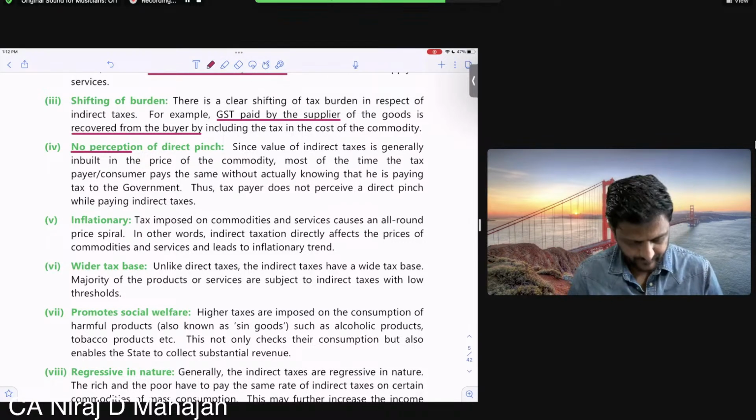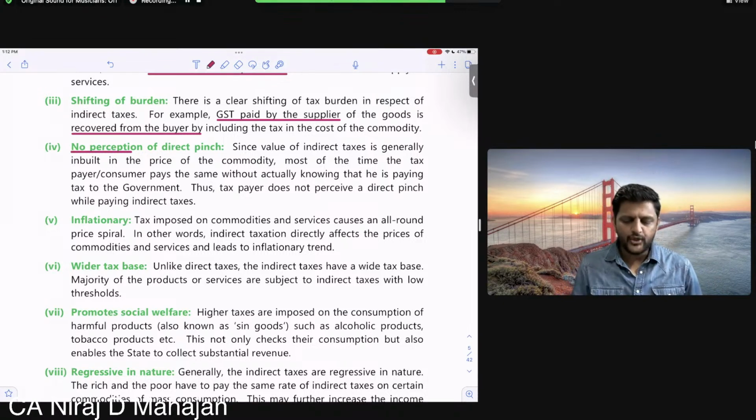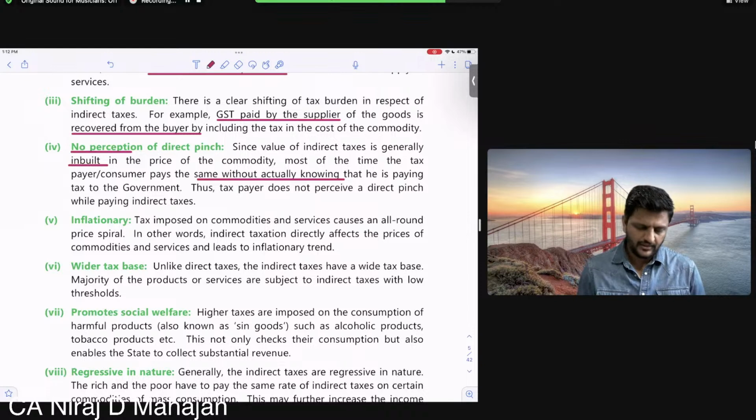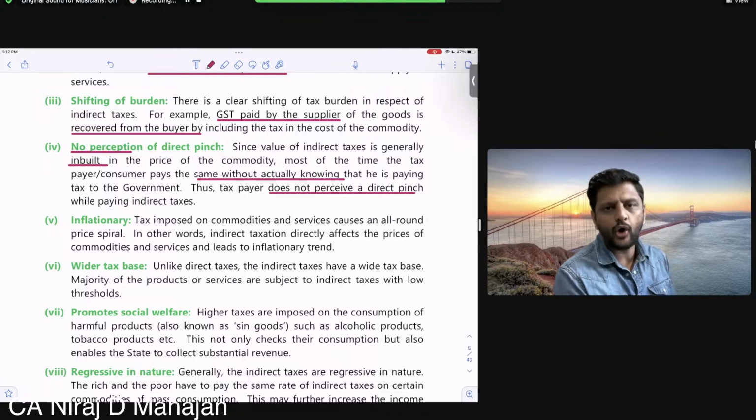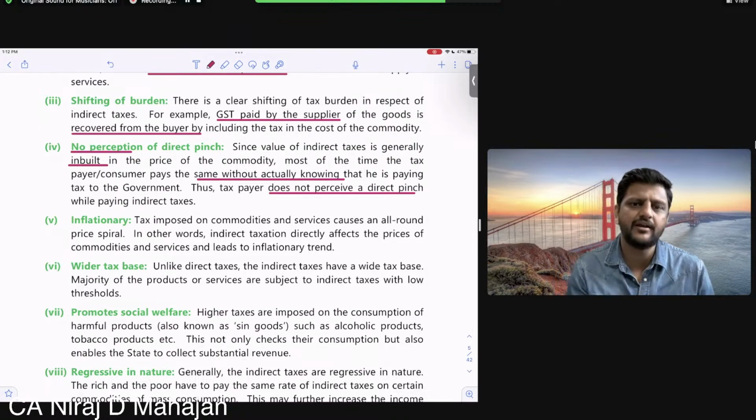Clear here? Since the value of indirect tax is already included in the price, most of the time they do not even understand how much tax they are paying to the government. Thus, the taxpayer does not feel a direct pinch while paying the taxes. Means what? Right now in your student life, did you go to the bank or online and pay taxes anywhere?